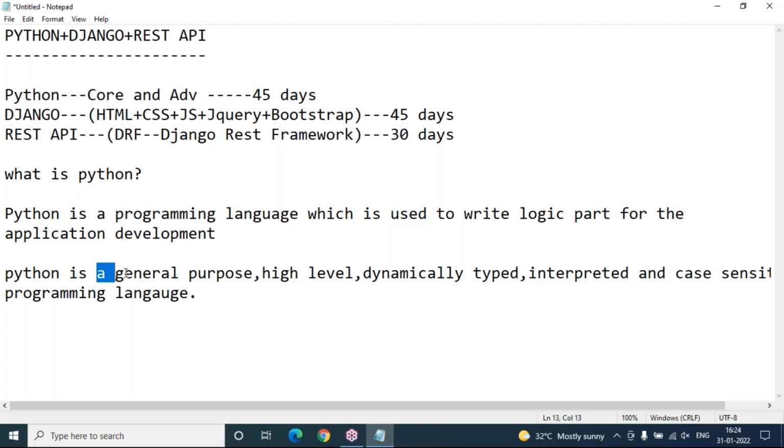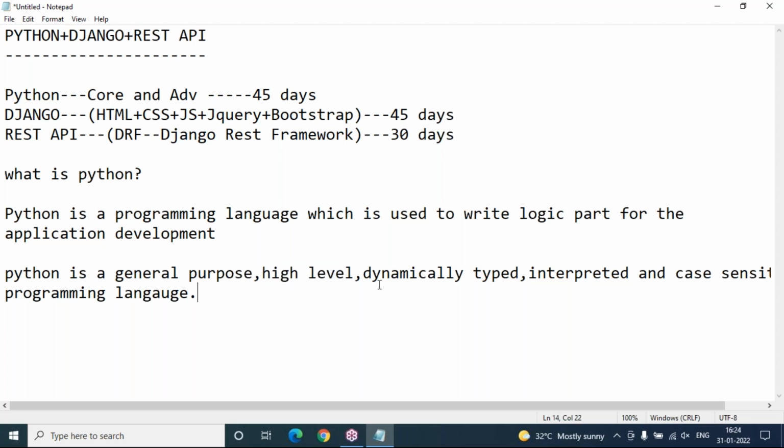So now you can see it is a general purpose language. General purpose means what? Using Python script, we can develop any type of applications. Python was designed for that reason only. So not only a specific purpose, it is completely general purpose. Means using Python, we can develop any sort of applications.